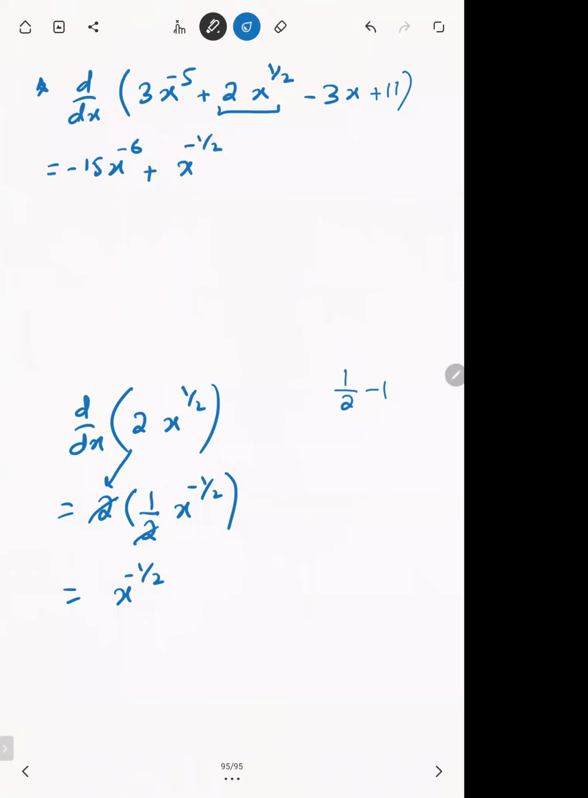What's the differentiation of minus 3x? The differentiation of x is 1, so minus 3x gives minus 3. And for plus 11, it's 0, which is a constant. The differentiation of a pure constant is always 0. But the constant which is a coefficient, we don't have to differentiate that.